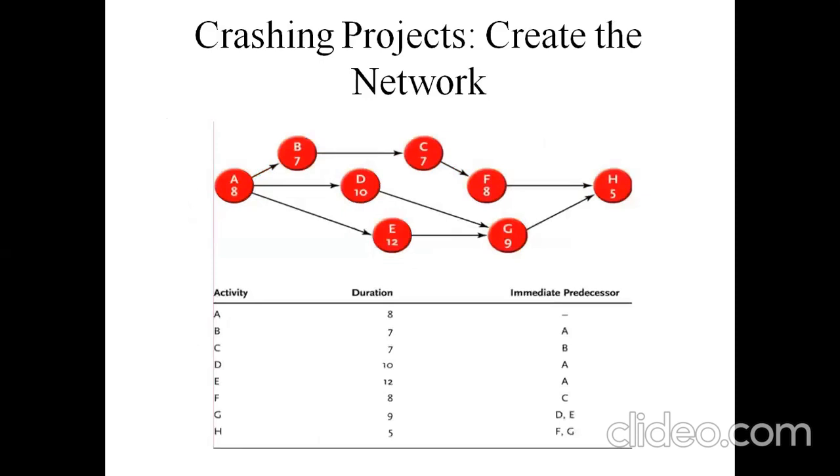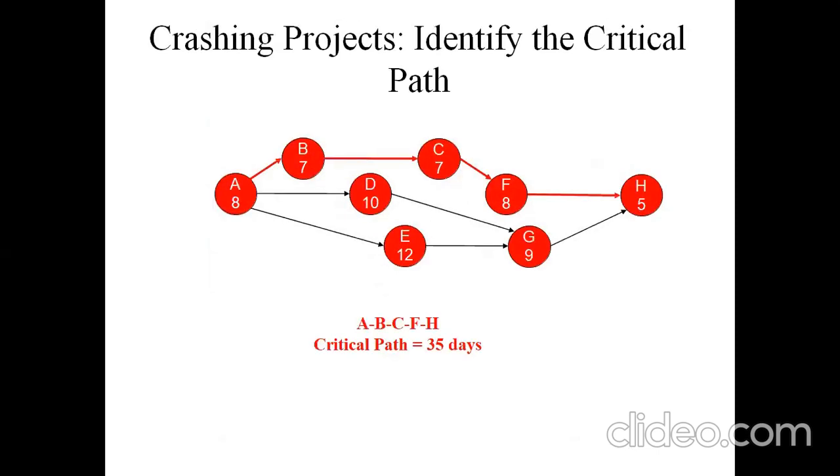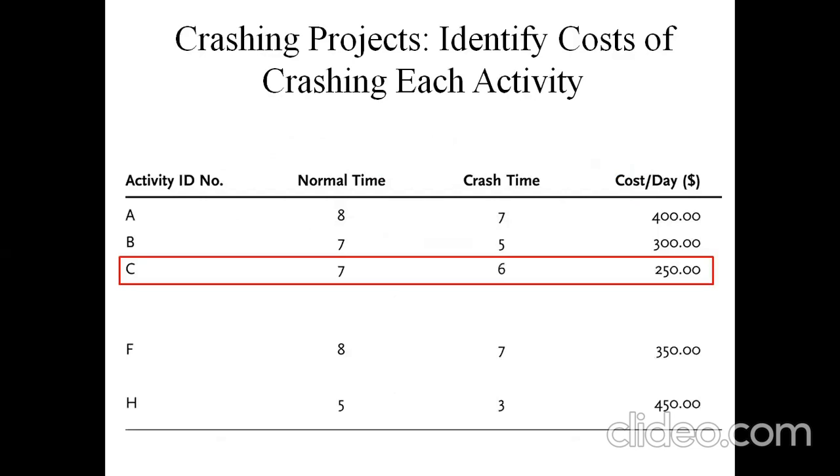Activity B can be started after completing A, and also D is started after completing A, and E is started after completing A. So the network diagram is much confusing while creating a network path. So identify the critical path from that network diagram which we have drawn. It takes about 35 days of time duration.